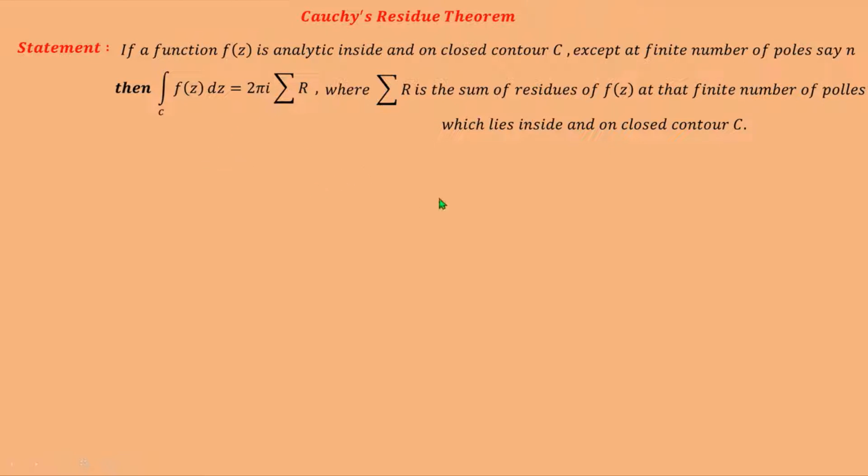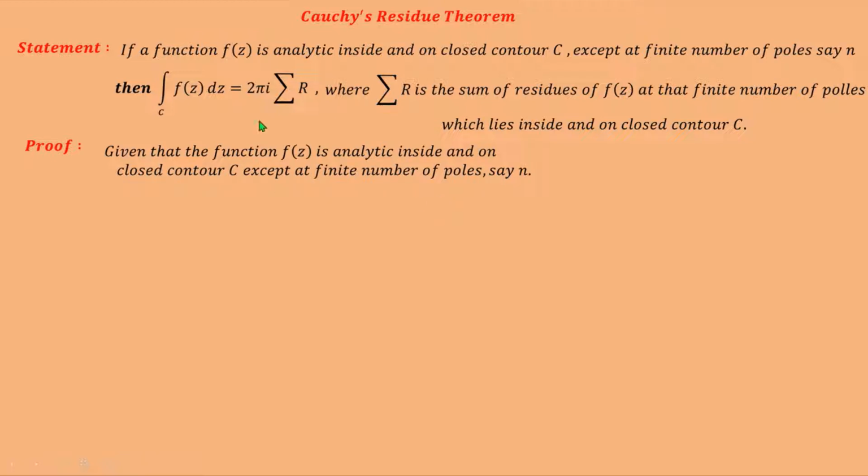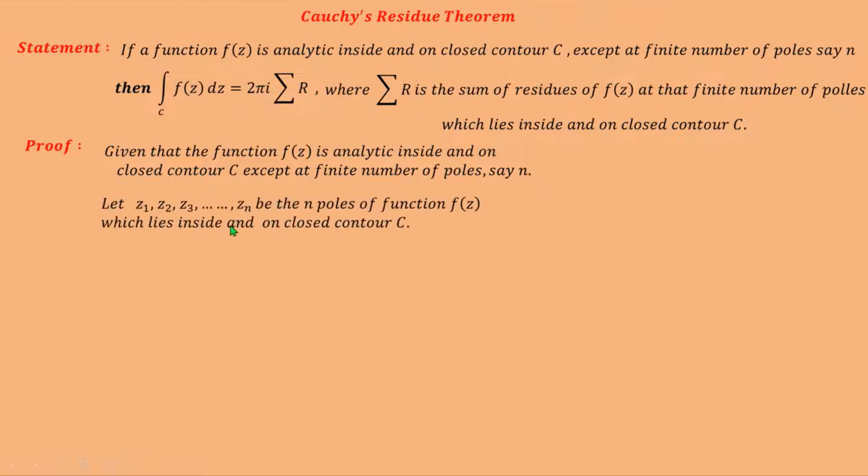Now see the proof of this theorem. Given that the function f of z is analytic inside and on closed contour C except at a finite number of poles, say n poles. Let z1, z2, z3, ..., zn be the n poles of that function f of z which lie inside and on closed contour C. This means the function f of z is analytic everywhere inside and on closed contour C except at n points z1, z2, z3, ..., zn.